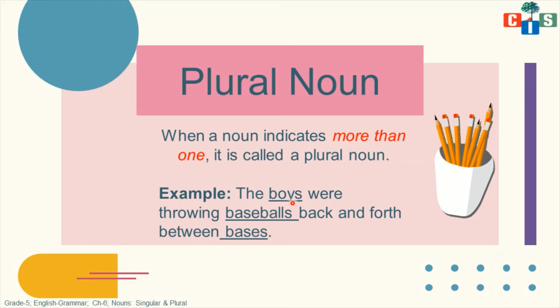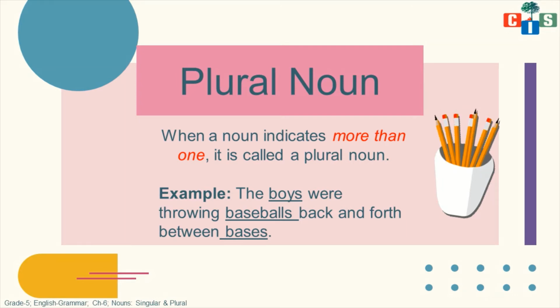How can we say that these are plural nouns? Because we added s to the main noun. When we add s, we are changing that into a plural noun. Plural means that can be more than one. Like here in this pot, pencils are there, not a single pencil, more than one pencil. So these pencils can be called a plural noun. I hope it's very clear to you because this is a very simple thing.